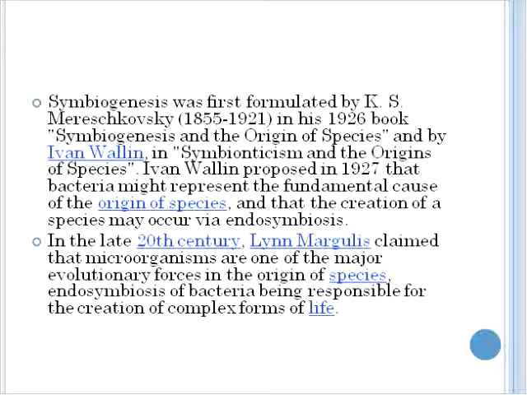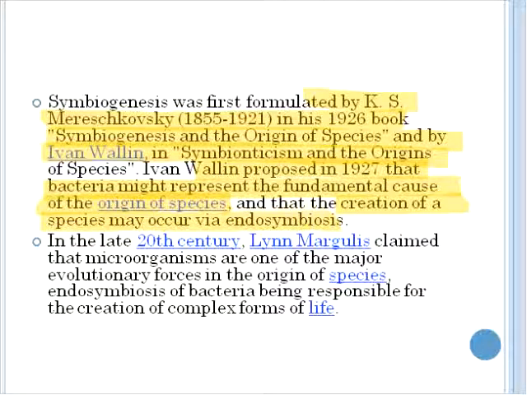It was first formulated by K.S. Merezhkovsky in 1926, and also emphasized by Ivan Wallin in Symbionticism and the Origin of Species. Wallin proposed in 1927 that bacteria might represent the fundamental cause of the origin of species, and that the creation of a species may occur via endosymbiosis. Now, Lynn Margulis, who is also attached to the Gaia theory, claimed that microorganisms are one of the major evolutionary forces in the origin of species. Endosymbiosis of bacteria is responsible for the creation of complex forms of life.